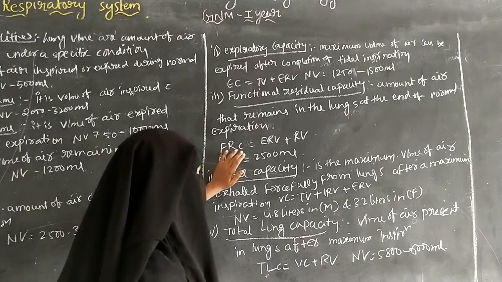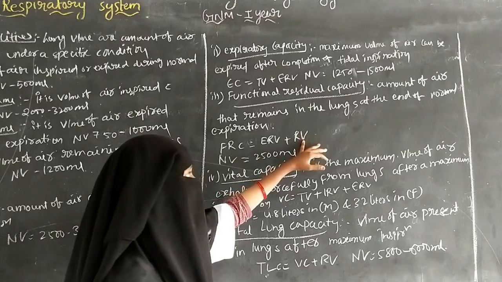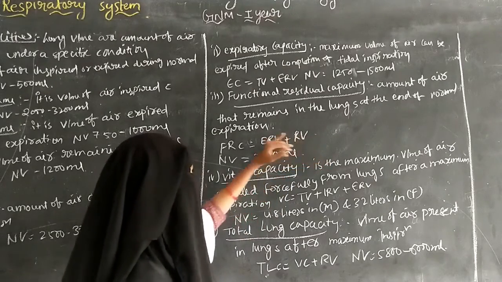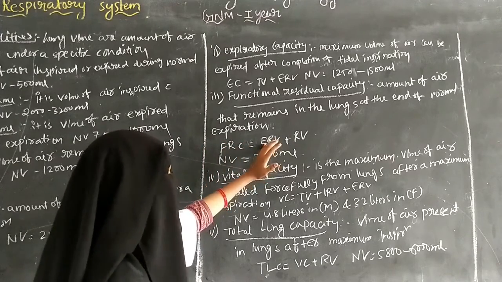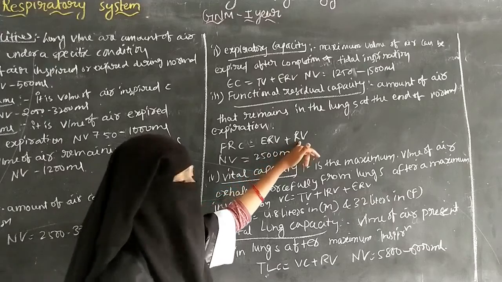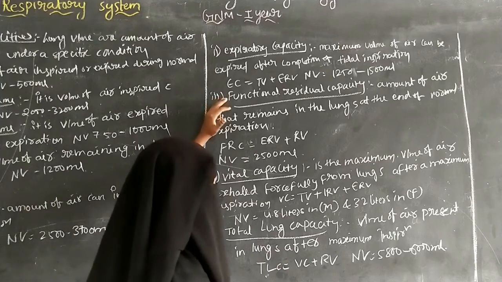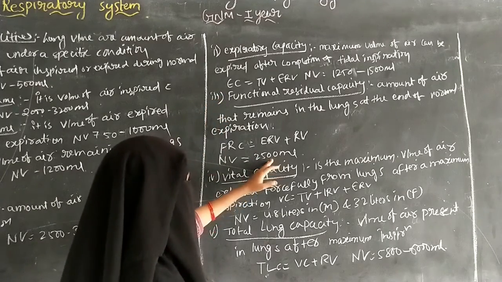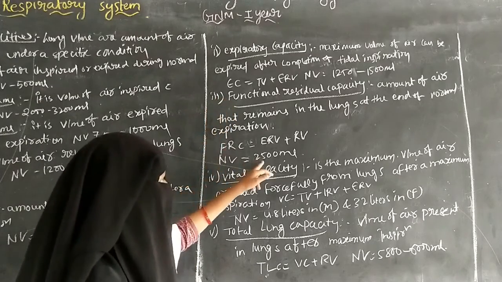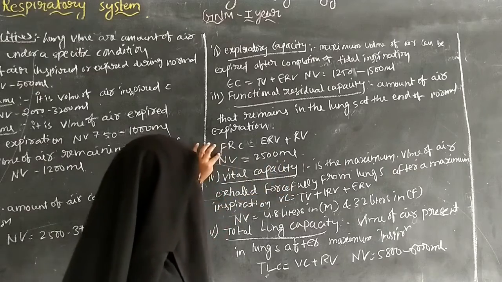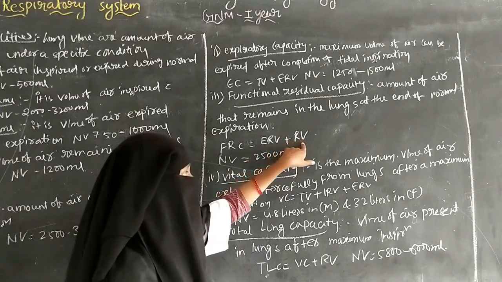Functional residual capacity is equal to the expiratory reserve volume plus the residual volume. The normal value of functional residual capacity is 2500 ml.